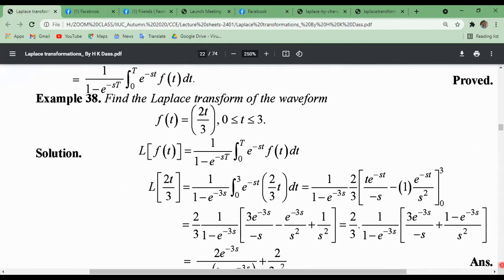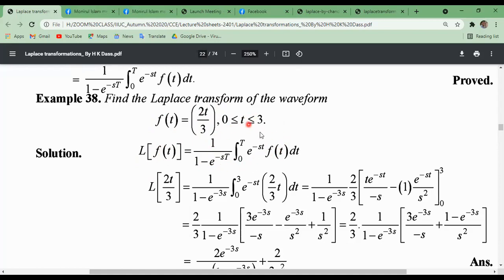Now find the Laplace transform of the waveform. This is also a periodic function, f of t equals 2t divided by 3, where t lies between 0 and 3, that is, 0 ≤ t ≤ 3. So the Laplace transformation of f of t, we must know from the periodic function theorem of Laplace, this one.